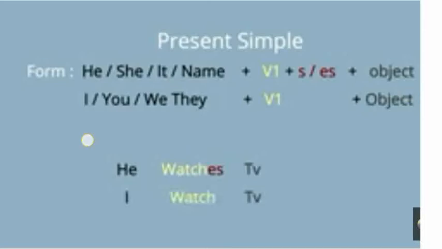I, you, we, they: if the subject is I, you, we, they, the formula is subject plus first form of verb plus object. Example, he watches TV. I watch TV.